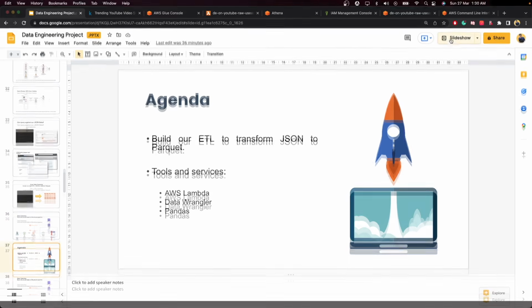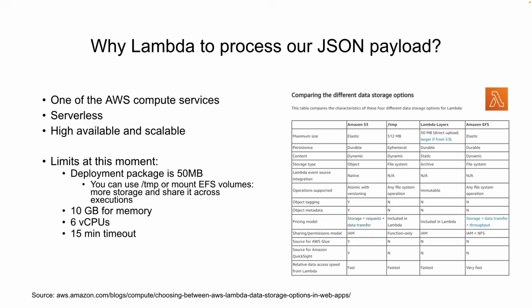So let me just open this. Before understanding the error we got, let's understand what AWS Lambda is in detail. AWS Lambda is one of the services of AWS, which is a compute service. It is serverless. It basically means you don't have to manage all the servers by yourself. It is highly available and scalable, and it has some limitations because you cannot use AWS Lambda for really large data. We are using AWS Lambda right now to process a very small amount of data.